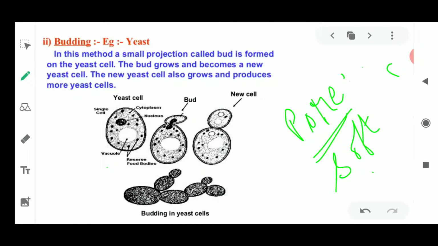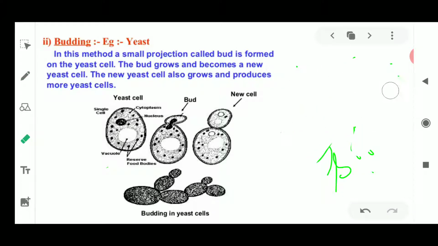After its release, what happens? The dough becomes fluffy, soft and porous, and because of which you can see that it is going to give you a new taste. And after baking, the yeast cells are going to escape this CO2, and which is going to give you a good taste of the bakery product.